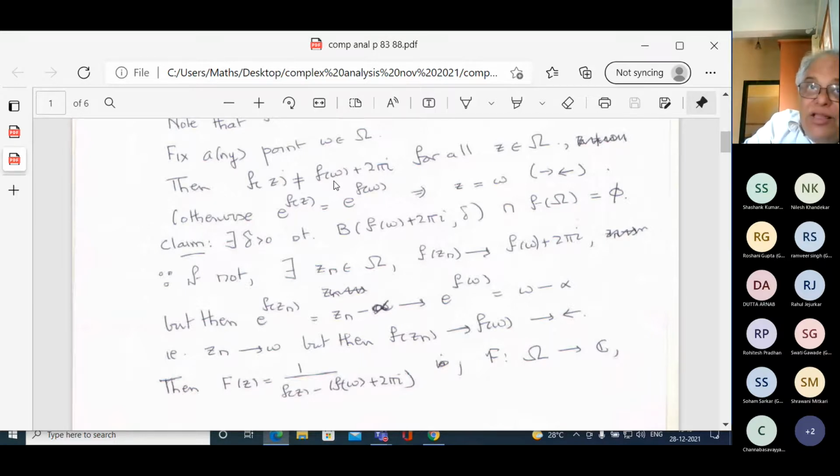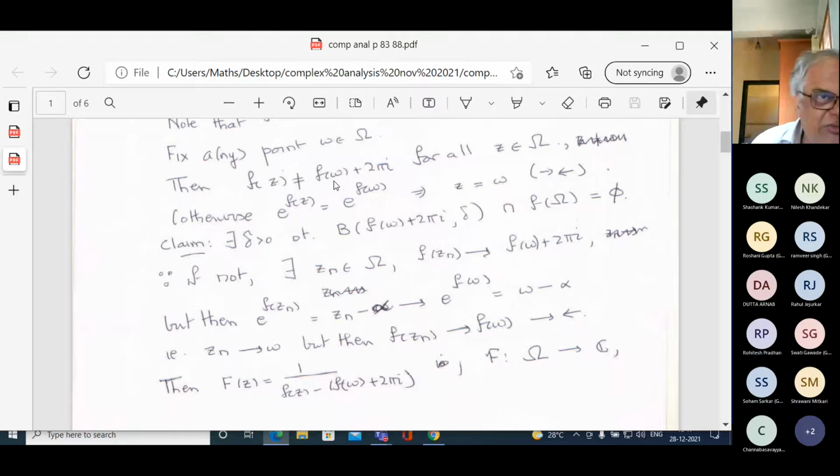The remaining images, f(z) for z not equal to w, z in omega, are far away from f(w) plus 2 pi i, no matter which w you choose. And what do I mean by far away? I mean I can find a disk around f(w) plus 2 pi i so that no value of f on omega gets within that disk.